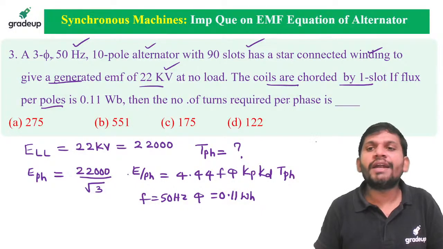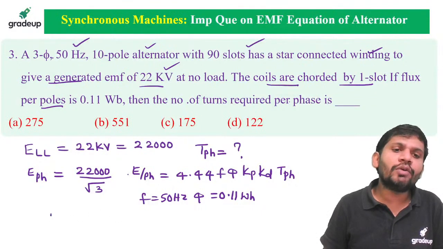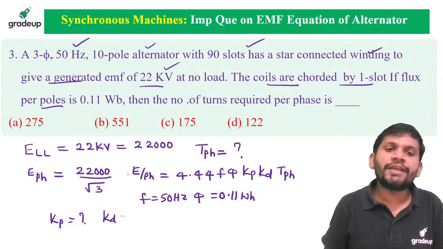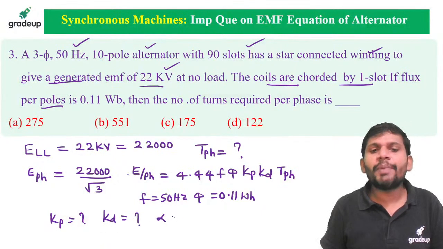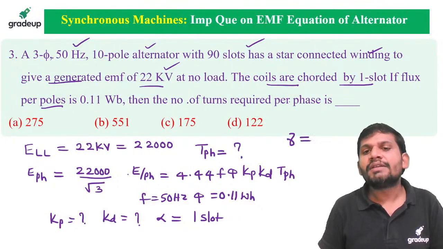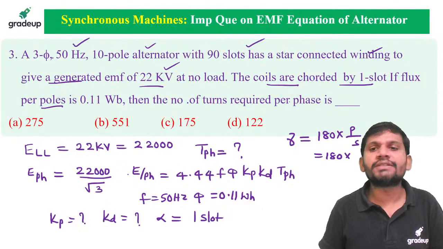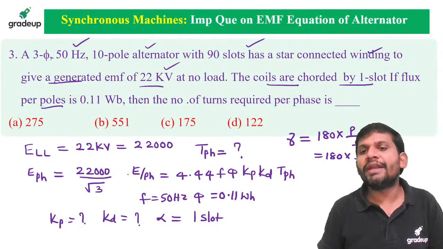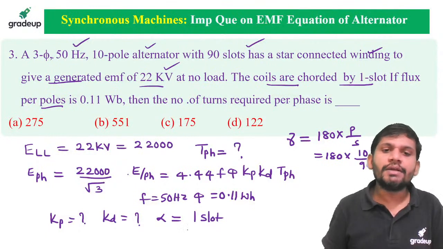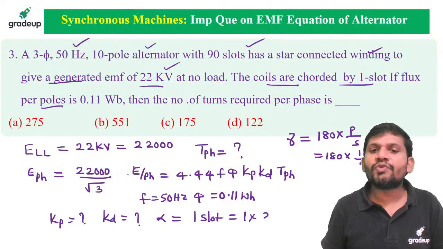The coils are chorded by one slot, students. To calculate the Kp, alpha is how much it is given? One slot. First find the slot angle. The slot angle gamma equals 180 into P by S, students. This is 180 into how many poles? 10 poles. How many slots? 90 slots. How many degrees can we get? 20 degrees. Then what is alpha? Alpha is 1 into 20, that is 20 degrees, students.